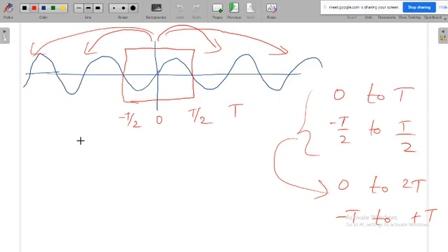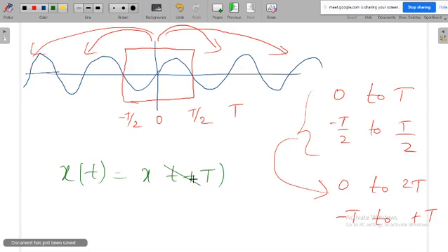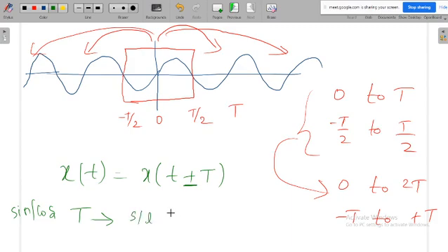And one more condition: if the signal is periodic, say x of t is a periodic signal, then it has to satisfy x of t equals x of t plus or minus T, where T is the fundamental period of the signal. Again, I am telling this for a sinusoidal or cosinusoidal signal: T is the time period of the signal. Within this time period, the signal completes one cycle.